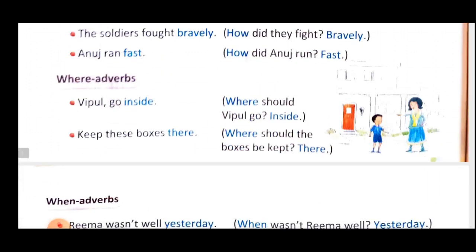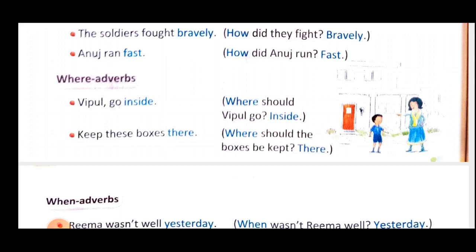Now the next adverb is where adverb. That will describe you about the time, about the place. First example is given. Vipul go inside. Vipul is subject, go is your verb. But where to go? Inside. So going is your action, that is your verb. But where that action will occur?